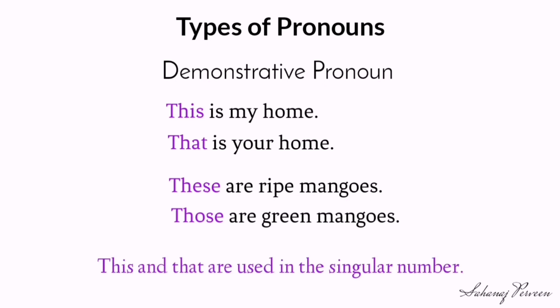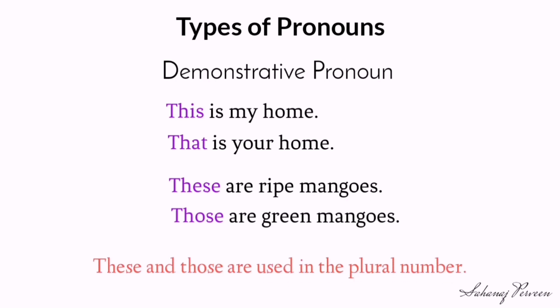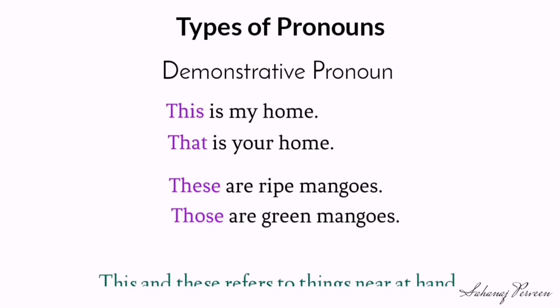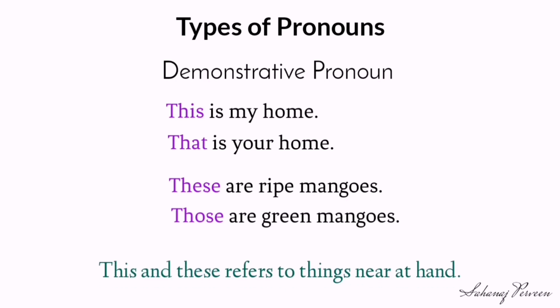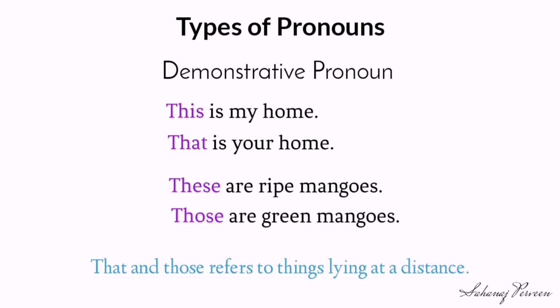This and that are used in the singular number. These and those are used in the plural number. This and these refer to the things near at hand. That and those refer to the things lying at a distance.